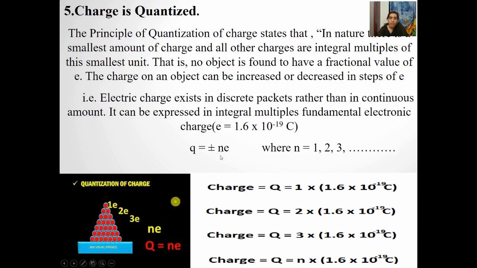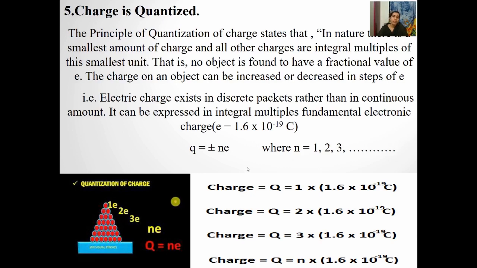Why? Because we have already mentioned, if charge has to exist, it should always be an integral multiple of the basic unit of the charge. It cannot be in between values of these discrete packets, right? In simple words, you should always remember that quantization of charge means the charge exists only in integral multiples of this fundamental unit or the basic charge. Q is equal to plus or minus ne. Fine. So this is about charge being quantized.